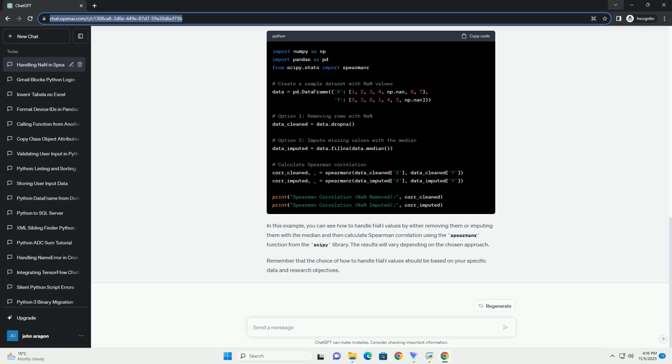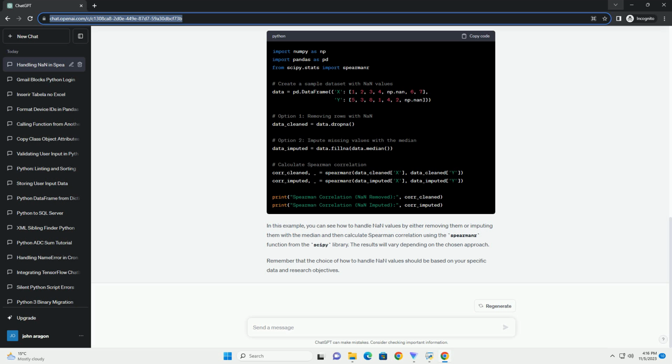Handling nan values. To handle nan values in Spearman correlation, you have a few options. A. Removing rows. One approach is to remove rows with nan values from your dataset. This ensures that no missing data interferes with the correlation calculation. B. Imputation. If removing rows is not an option, you can impute missing values using various techniques such as mean, median, or other statistical methods.